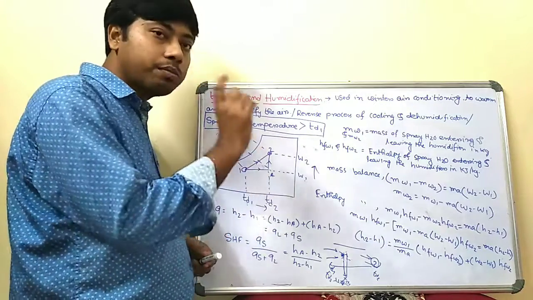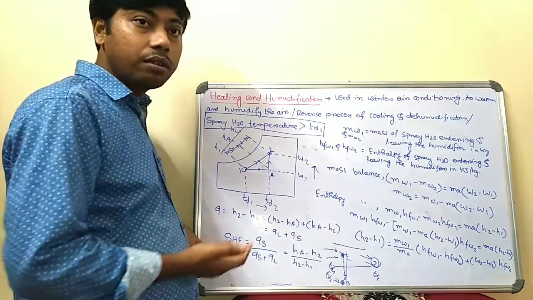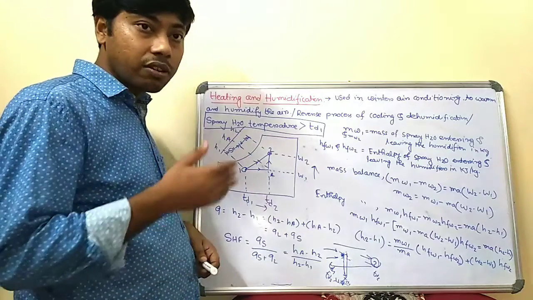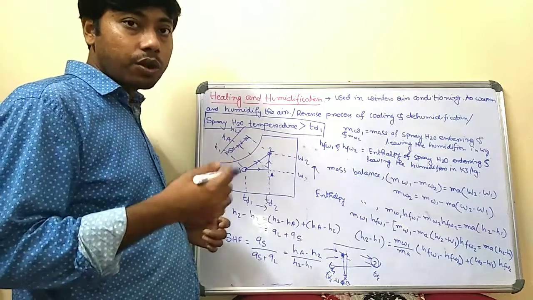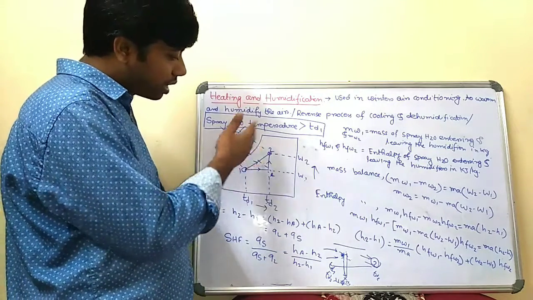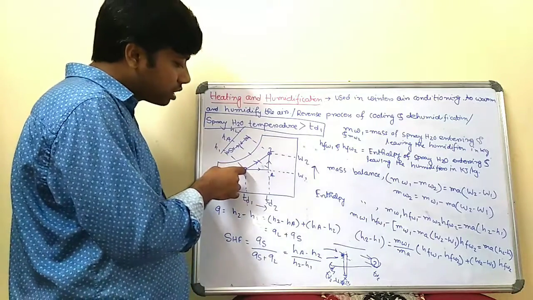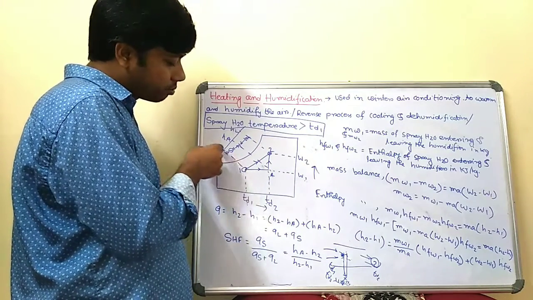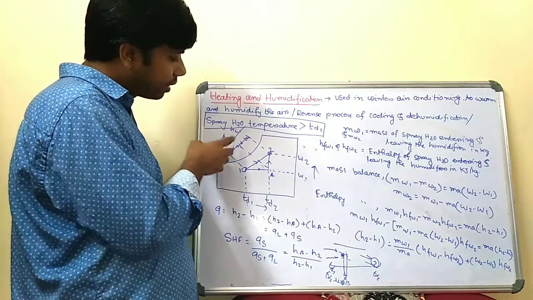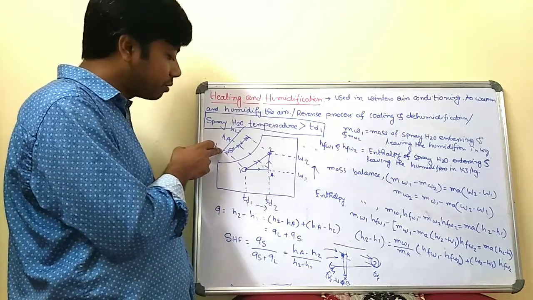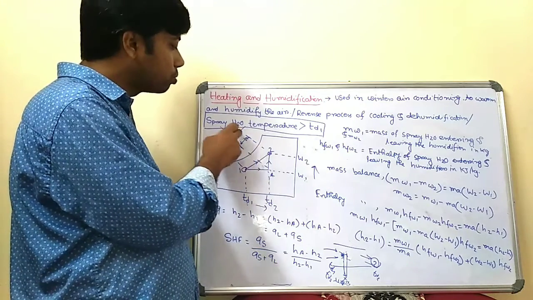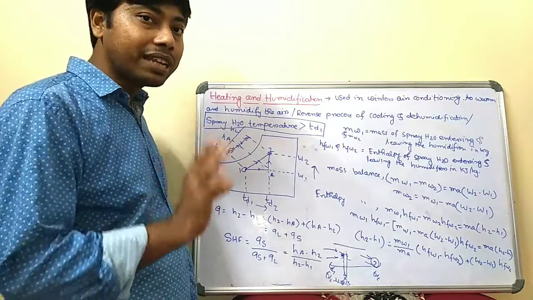So 1 and 2 are very important points. Whether it is a curve, a straight line, or any other type of line doesn't matter, but the endpoint is very important. If you draw a straight inclined line from this point, it will cut a particular enthalpy line that gives the value of H1, and correspondingly you get the enthalpy H2.